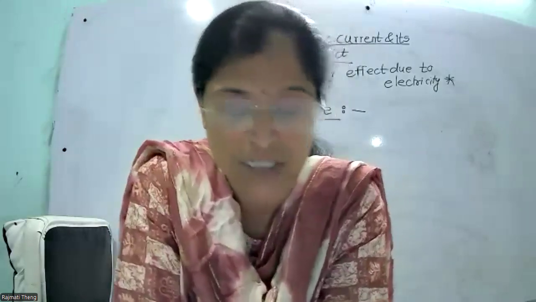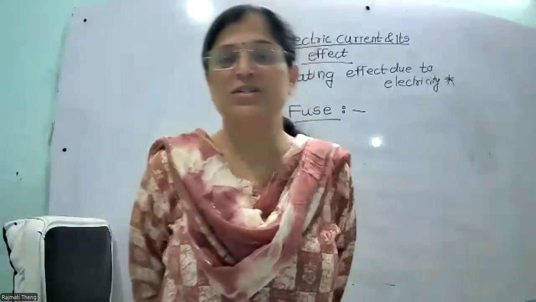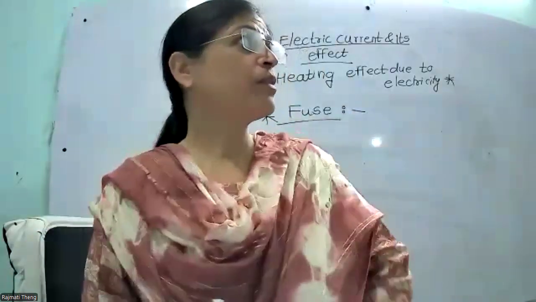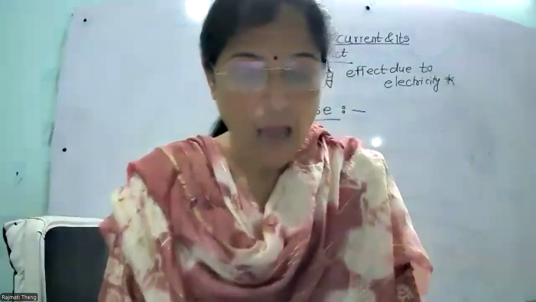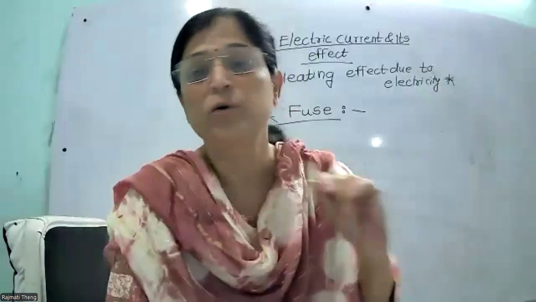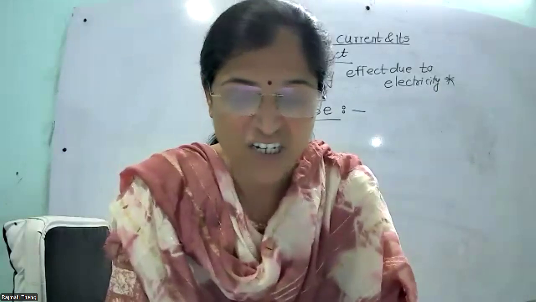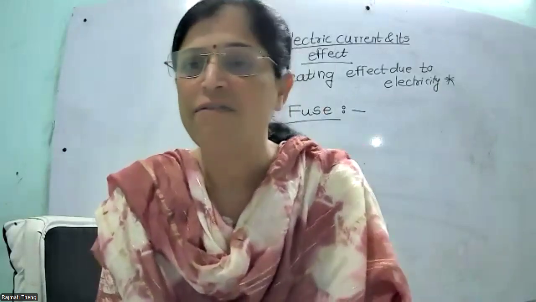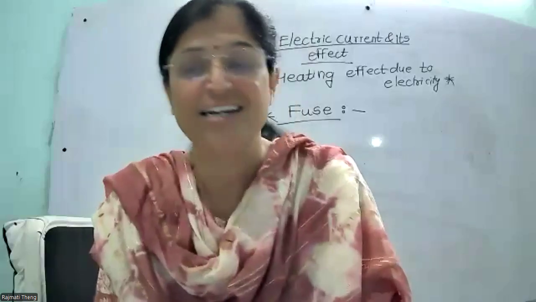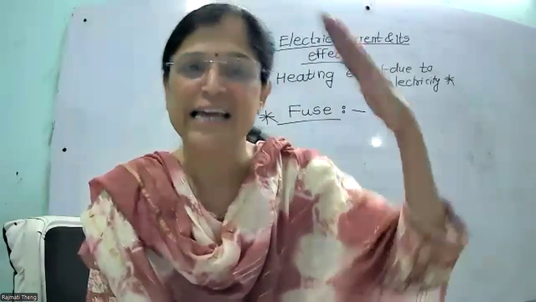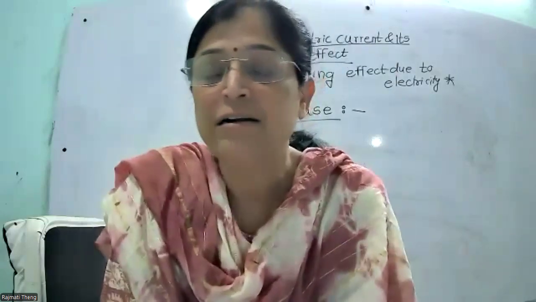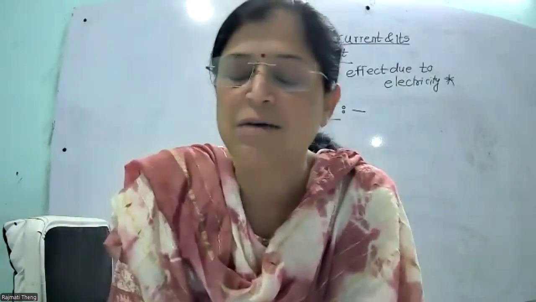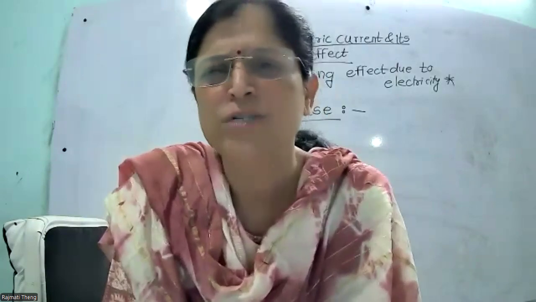The fuse breaks the circuit. But nowadays we are not using the fuse. There is no fuse in most homes now. What do we use? Observe this in your home. It is called MCB, Miniature Circuit Breaker. MCBs are widely used, and they are specially made switches. It turns off automatically when the current flowing through the circuit is more. When the current is more, the MCB goes off and protects our home from electric short circuit. The MCB goes off. After some time we can turn it on manually.